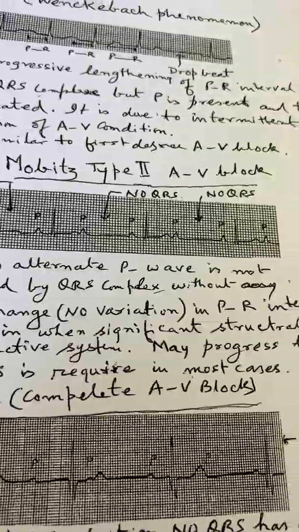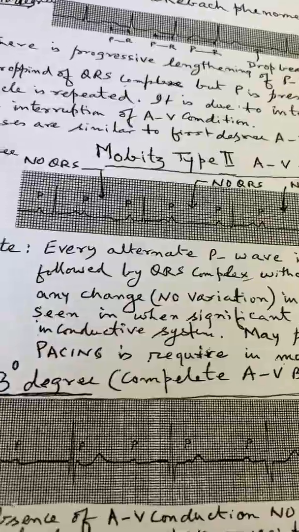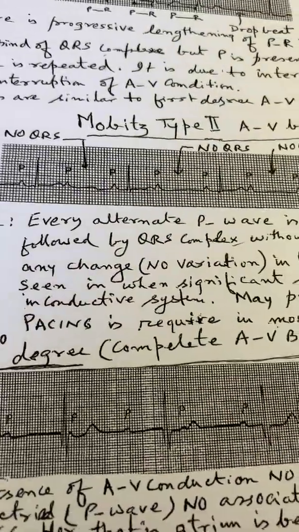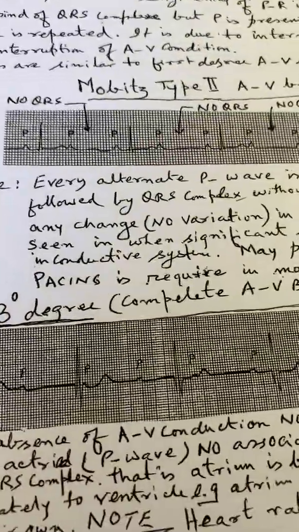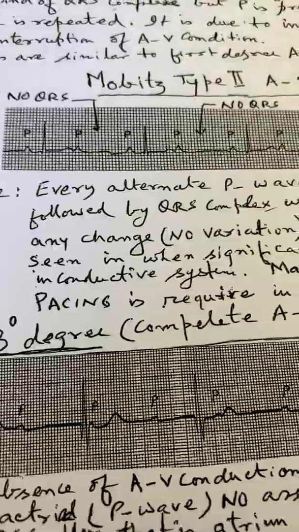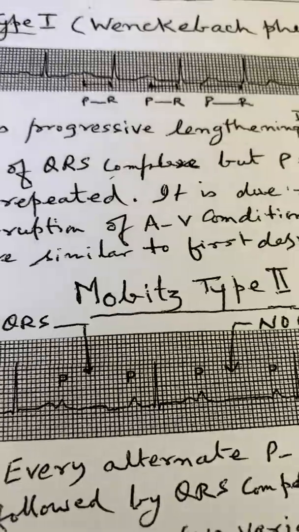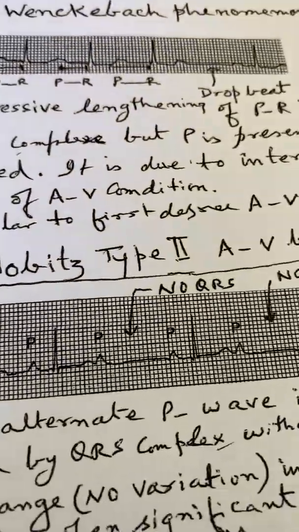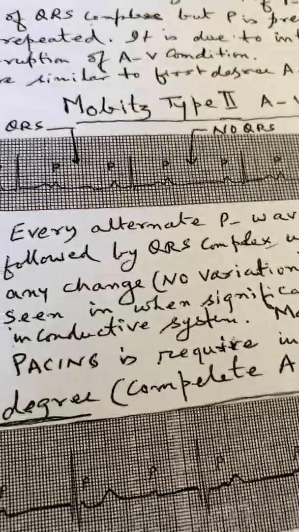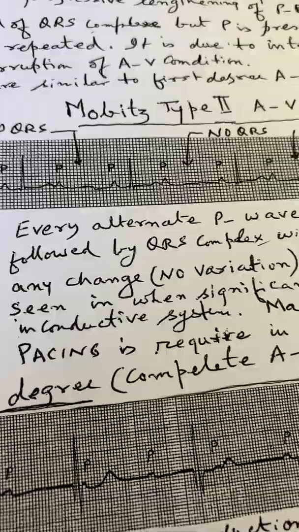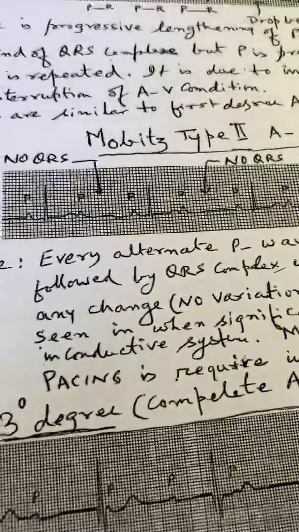You have to put an artificial pacemaker to get the normal PQRST wave. Now this is Mobitz type 2. Again, see here, first one, there is progressive increase in the PR interval and there is a drop beat. In this one, Mobitz type 2, what you see is every alternate, for example here, it could be alternate or third or fourth, whatever. Here there is alternate drop of beat.